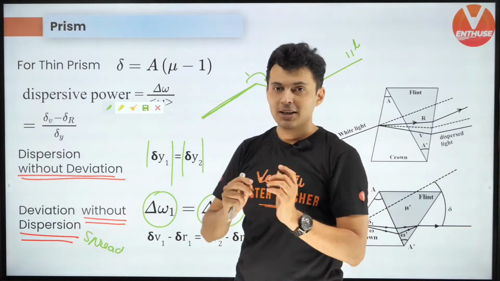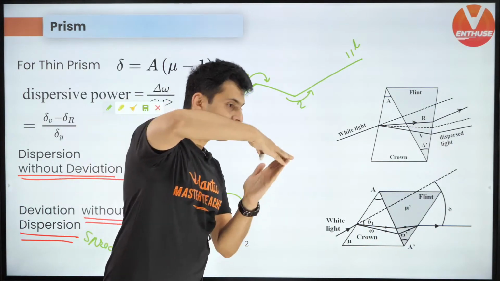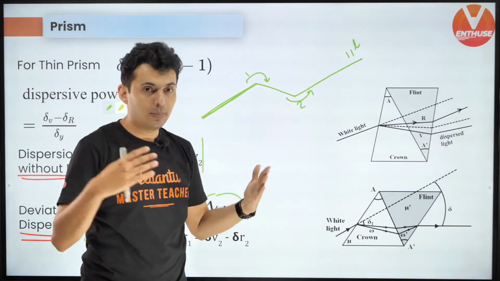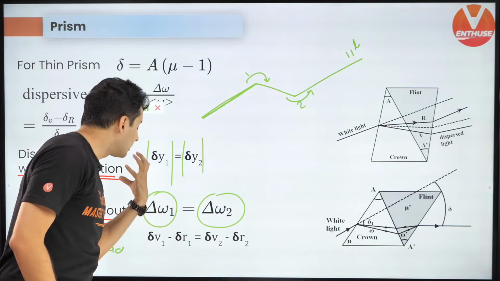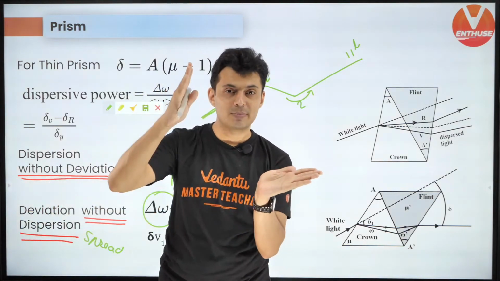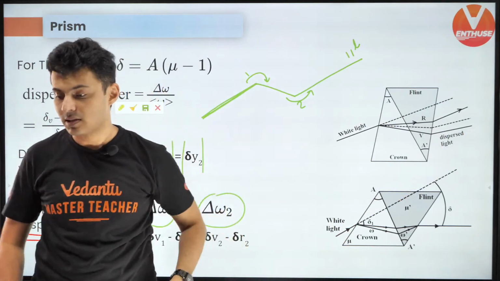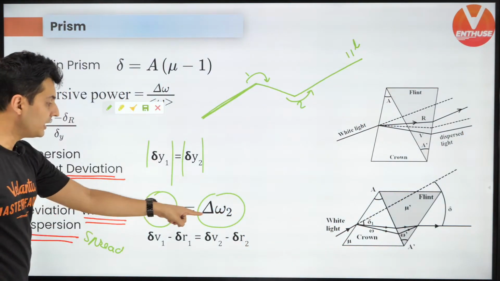So if the prism is like this, it spreads. If the prism is upside down, then it again converges back. So that spread becomes the convergence. So the spreads of both the prisms are the same. So whatever light spreads again comes back and forms white light. I hope this is clear. Alright, so that's why you equate the two.